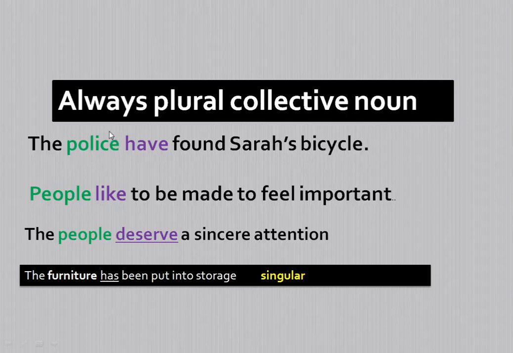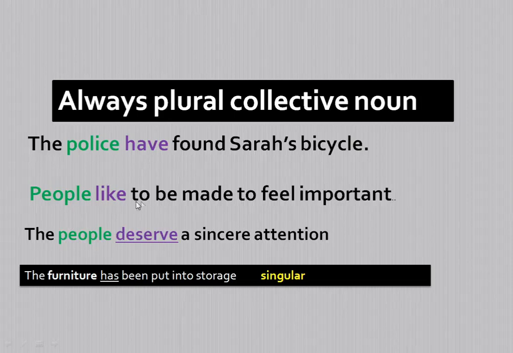Here, the word police is a collective noun used only as plural. Because police, people, and some other words are always used as plural collective nouns. Therefore, a plural collective noun always demands a plural verb. So the police is a plural collective noun acting as the subject. If the subject is plural, then have is also plural. We cannot say the police has. So we must say the police have.